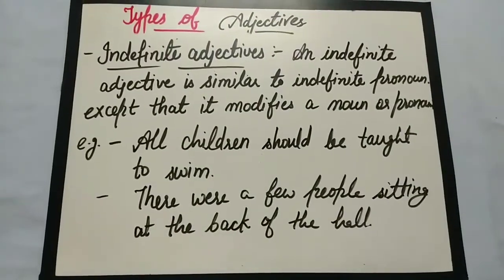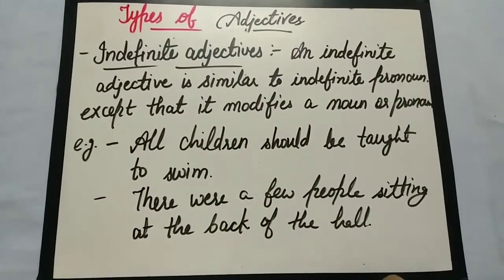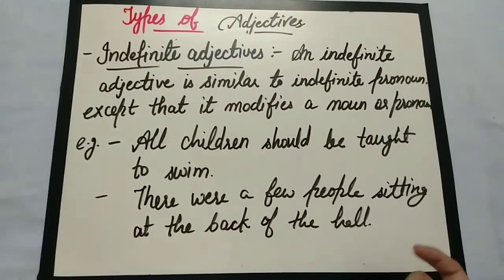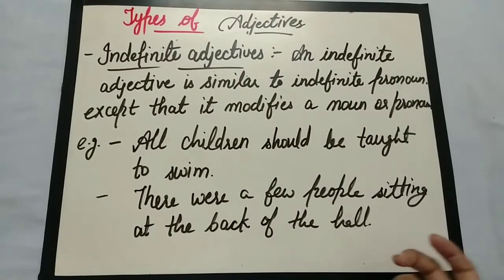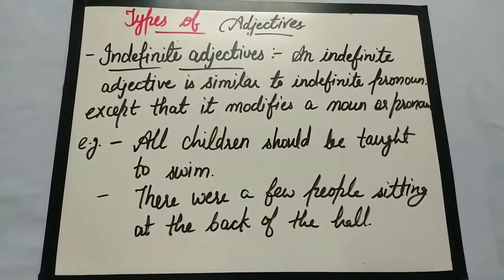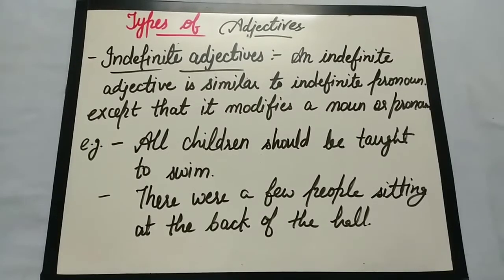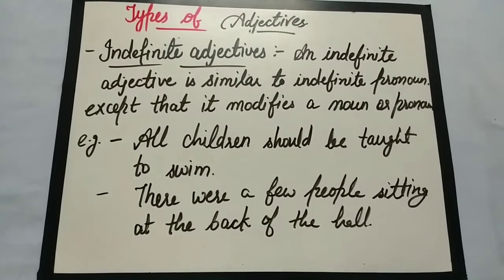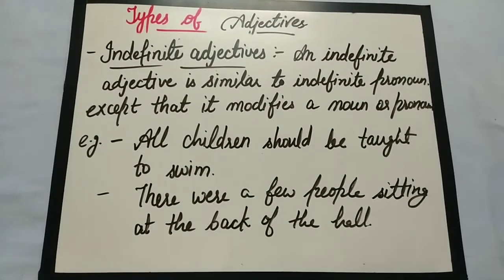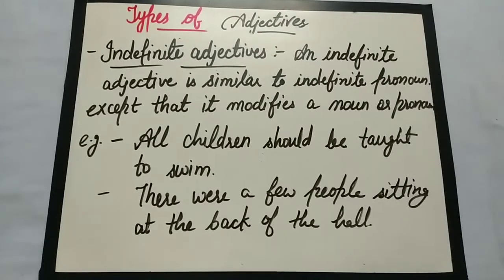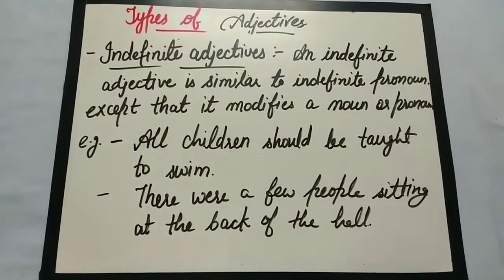So next we have indefinite adjective. It is also similar to indefinite pronoun, but when it modifies a noun, then it is considered as adjective. So same thing is repeating. And the word indefinite means which is not definite, means about which we are not sure, means we are not giving a specific amount, specific number of the noun, but we are giving estimation.